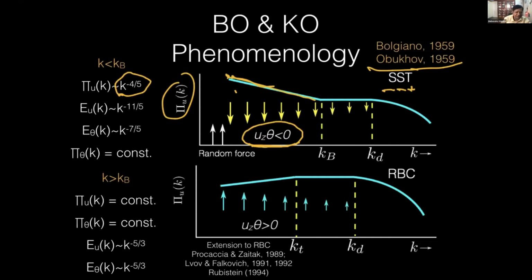Now, what is it for Rayleigh-Bénard convection? What is the sign of this term? It just occurred to me while teaching in a class that this sign cannot be negative. Why? Because in Rayleigh-Bénard convection, when we heat the fluid, the velocity increases, right? I mean, the thermal plumes become more and more prominent. So this term must be positive, so energy goes from thermal to kinetic. So the flux cannot decrease. Like here, the flux is decreasing, but in Rayleigh-Bénard convection, the flux should increase with wave number.